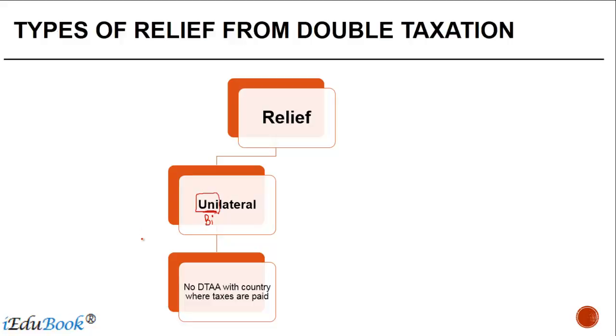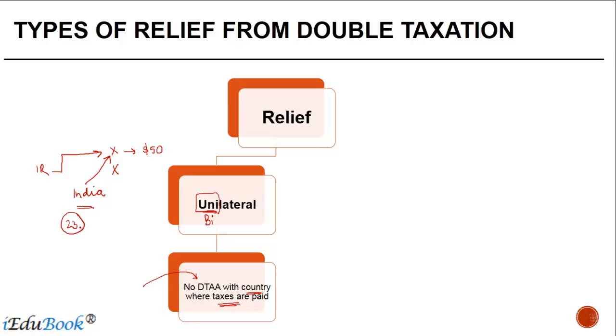In the Indian context, if India does not have a DTAA, a tax treaty, with a country where the taxes are paid, so let's say an Indian resident is carrying out business in country X. In country X, he pays $50 as taxes. But India does not have any treaty with country X. Since they do not have a treaty, there is no way Article 23 can be applied.